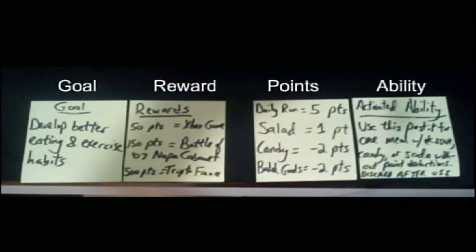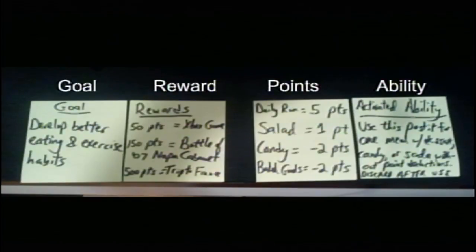So let's talk about this example goal that I made here. Develop better eating and exercise habits. Yeah, pretty simple. And now let's talk about the rewards. What's in it for me to make this very difficult change in my life? At 50 points, that Xbox game I had my eye on. At 150 points, that 2007 bottle of Napa Cabernet, my favorite. And at 500 points, that trip to France I've always wanted.